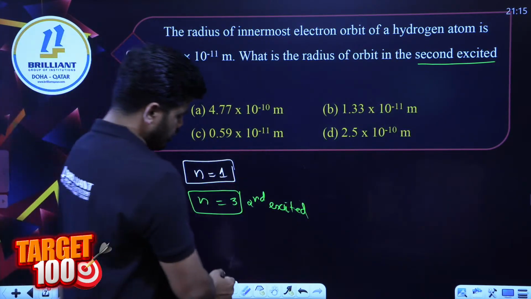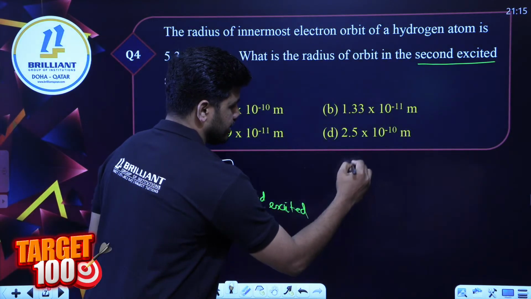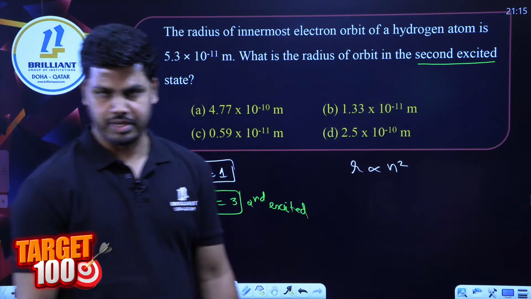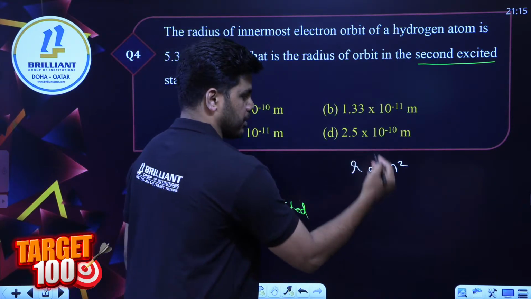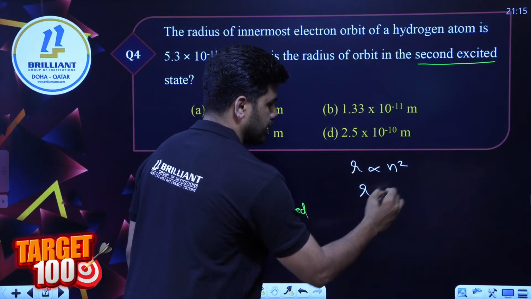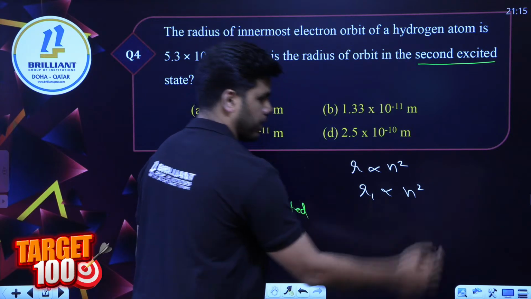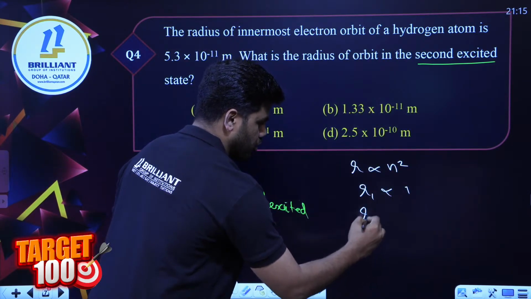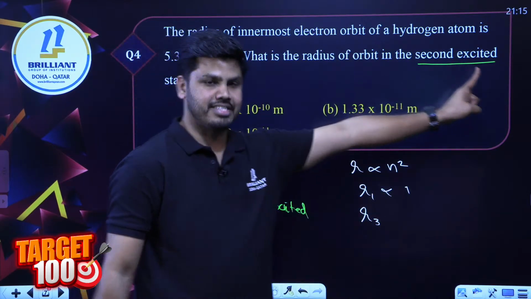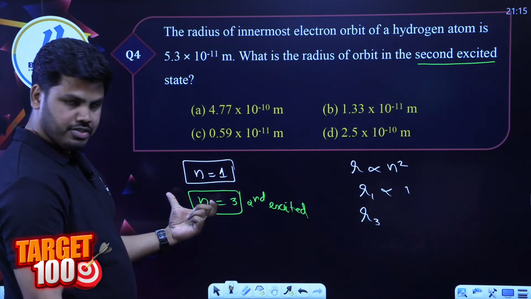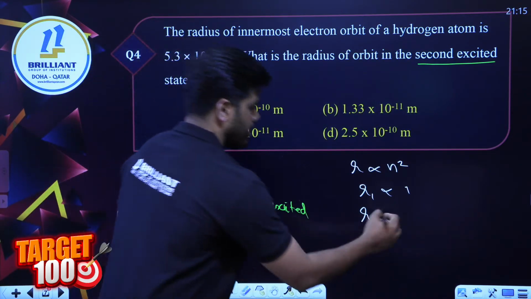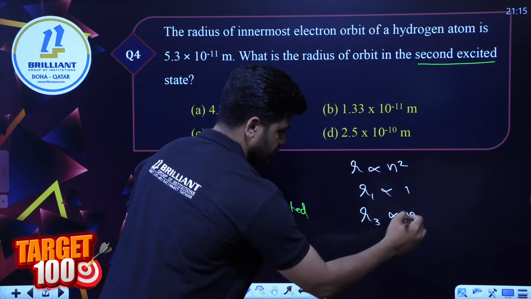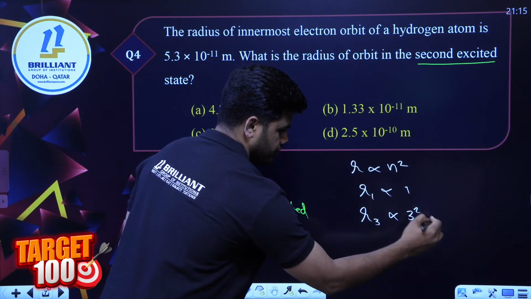As I told you in the previous question, r is proportional to n square. For the first orbit, when n is equal to 1, r1 is proportional to 1 square, that is 1. For the third orbit, which is the second excited state, n is equal to 3, so r3 should be proportional to n square, that is 3 square, which is going to be 9.